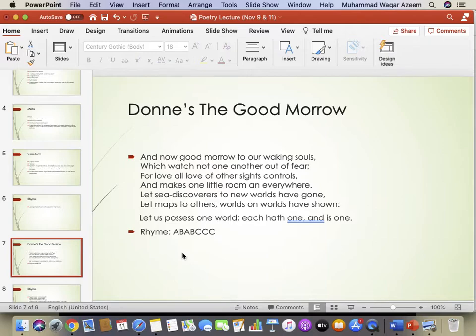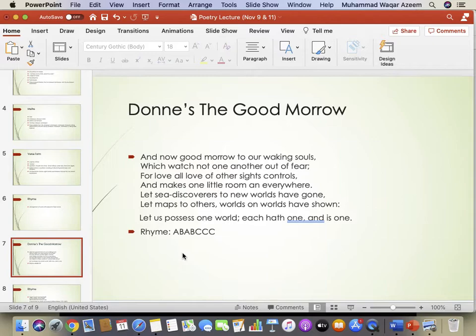And now good morrow to our waking souls, which watch not one another out of fear, for love all love of other sides controls, and makes one little room and everywhere. Let's see discovers two new words have gone. Let's map to other words on words have shown. Let us possess with one word, each has one and is one.